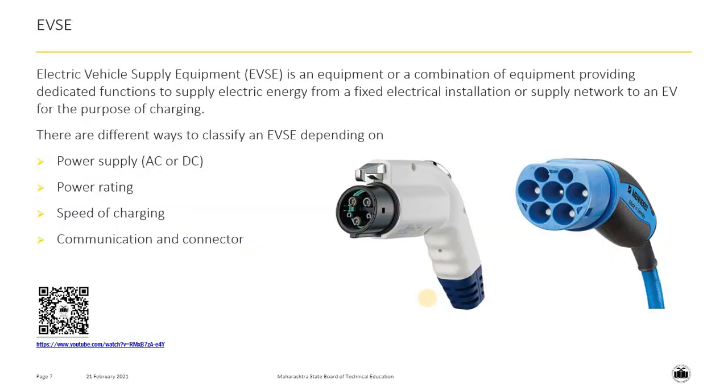Let us have a look at what is EVSE. EVSE stands for Electric Vehicle Supply Equipment. EVSE is an equipment or a combination of equipment providing dedicated function to supply electric energy from a fixed electrical installation or supply network to an EV for the purpose of charging.